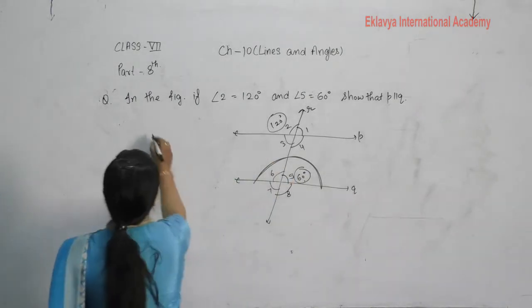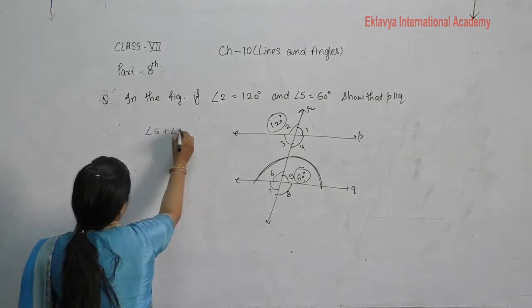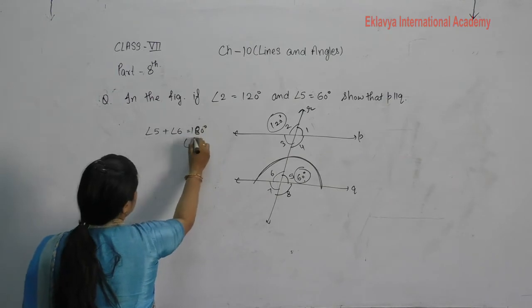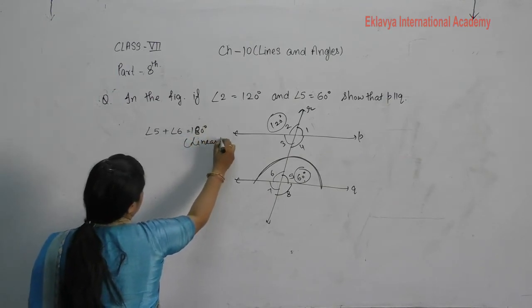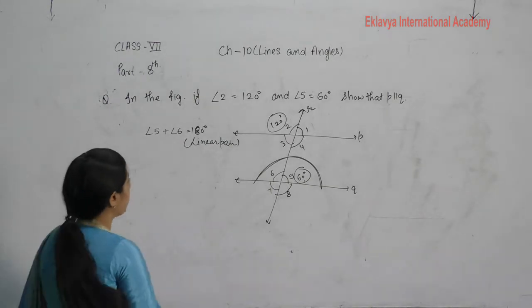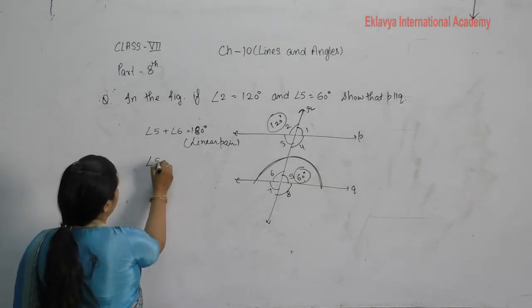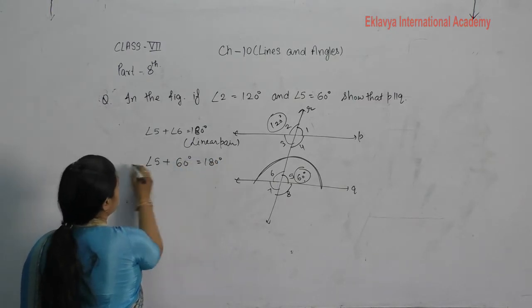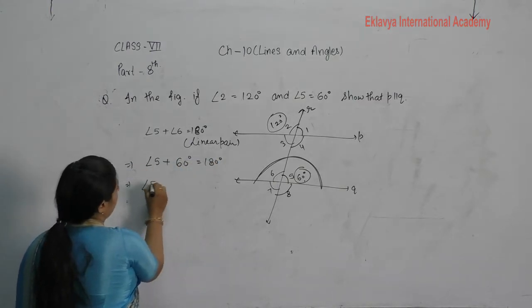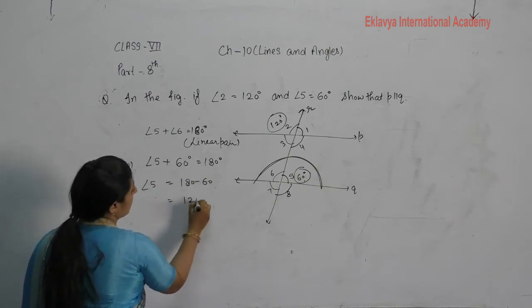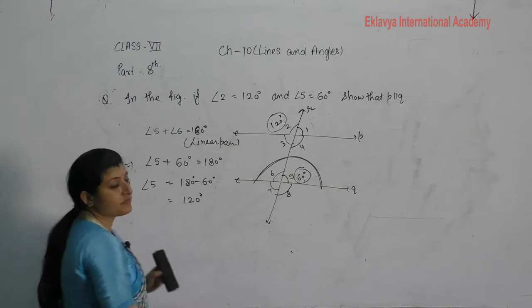So we can say angle 5 plus angle 6 is equal to 180 degree. Reason, linear pair. Then angle 5 plus angle 6, with angle 5 as 60 degree, is equal to 180 degree. Angle 6 is equal to 180 minus 60, that is equal to 120 degree.